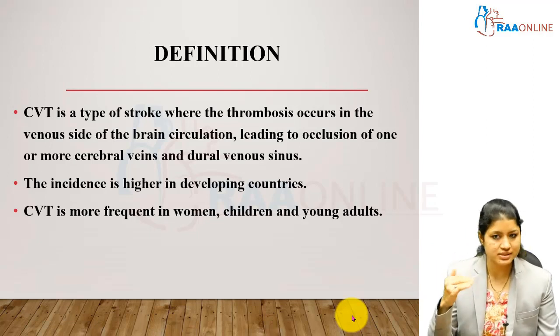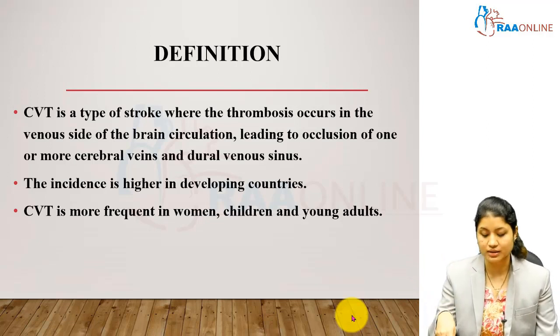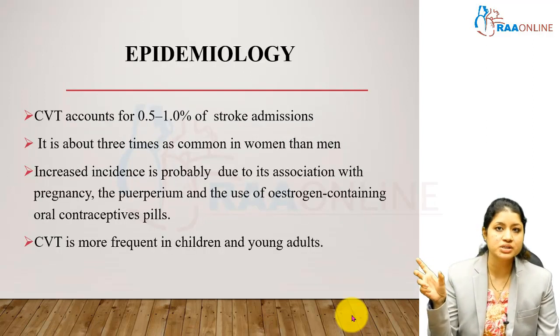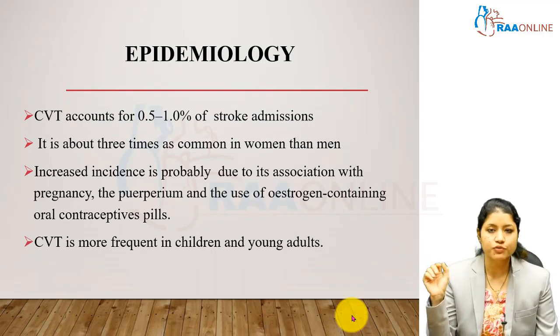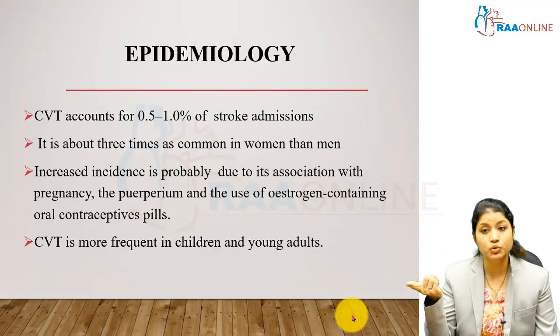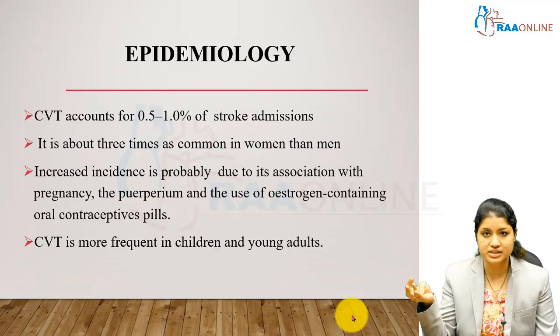The incidence is higher in the developing countries and it is seen more frequently in women, children and young adults. The epidemiology is around 0.5% to 1% of the selected stroke admissions, and it is about 3 times more common in women because this condition is usually associated with pregnancy, puerperium or usage of oral contraceptive pills.